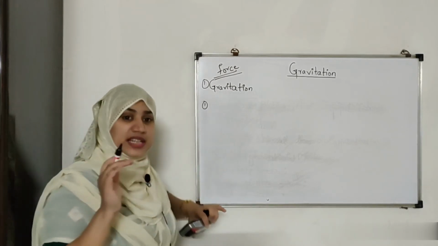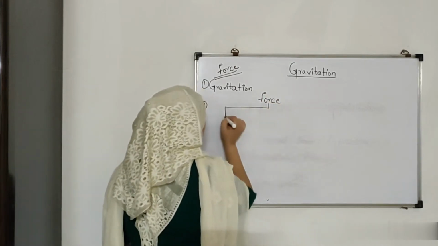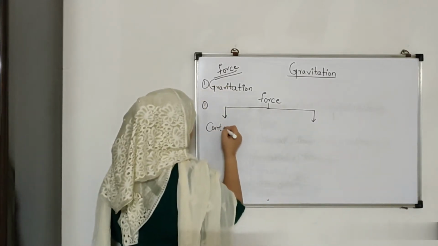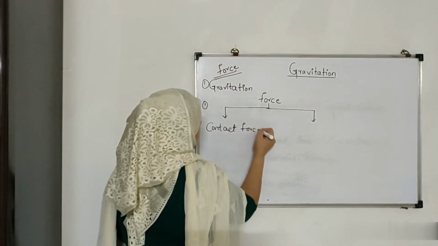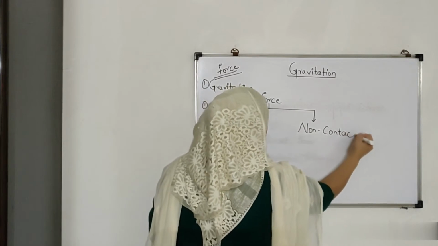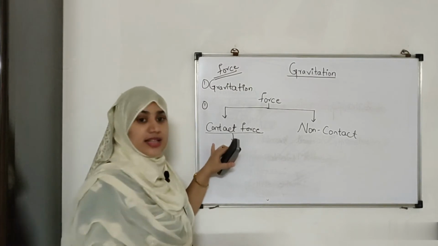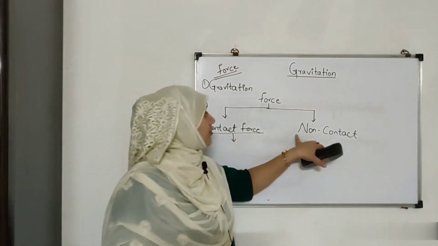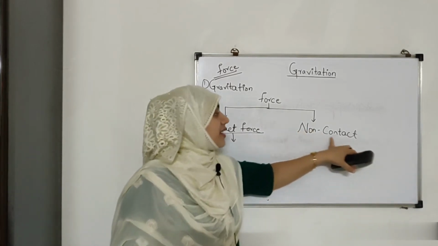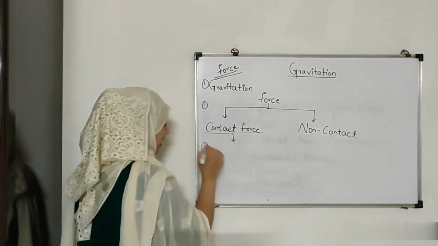Now how many types of force are there? Forces are classified into two types depending upon the contact. First is contact forces and second is non-contact forces. Simple as it can be. When two objects are in contact with each other and the force is experienced, they are called contact forces. And the force which is experienced even when the objects are not in contact with each other is called the non-contact forces.